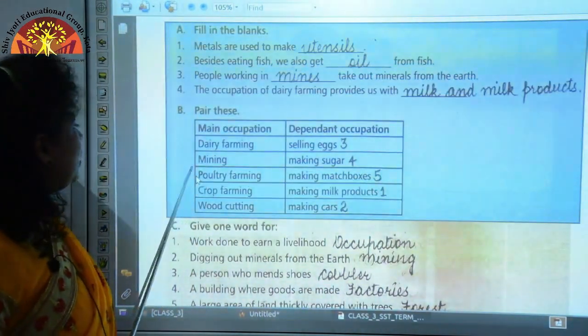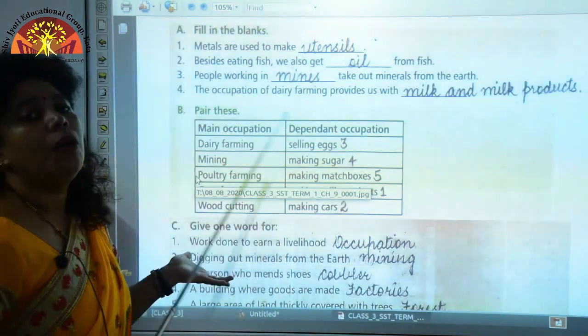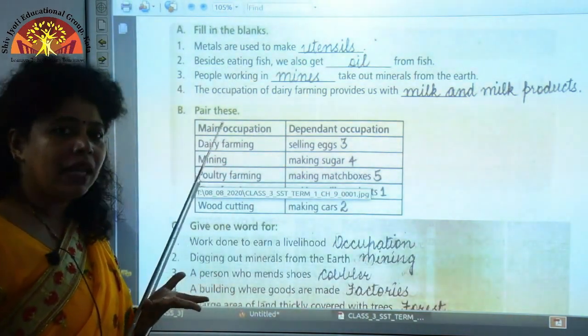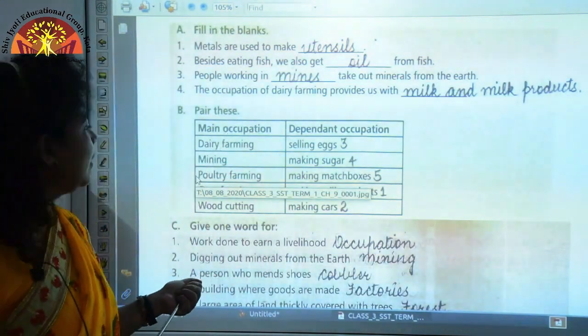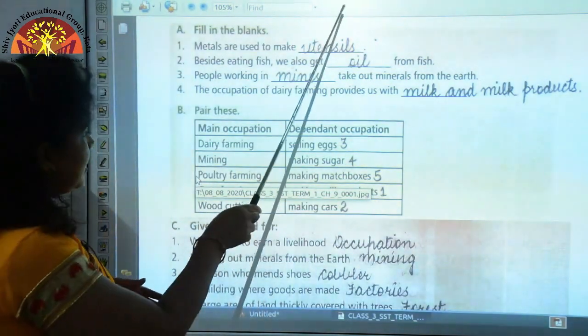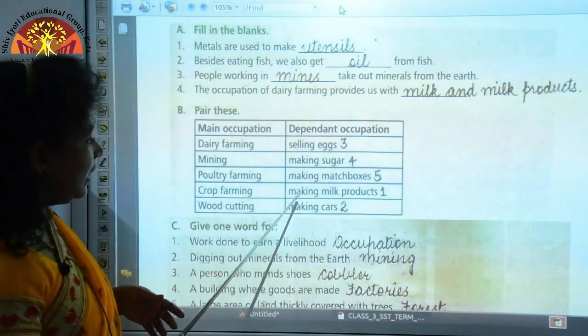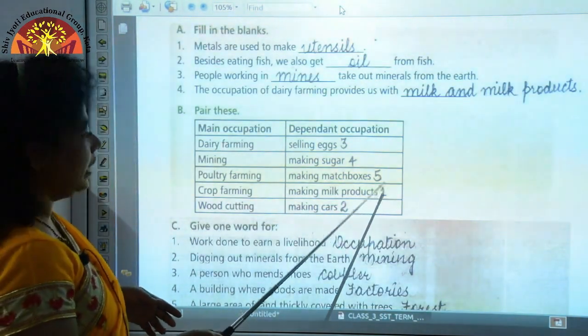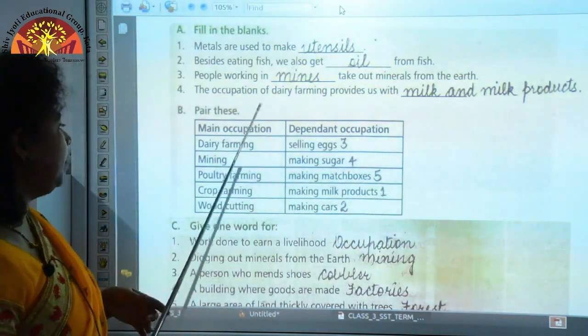What is dairy farming used for? It is for getting milk and milk products. Okay. So dairy farming, where do you find milk and milk products? You find here. So you have to put 1 here, 1 for dairy farming.